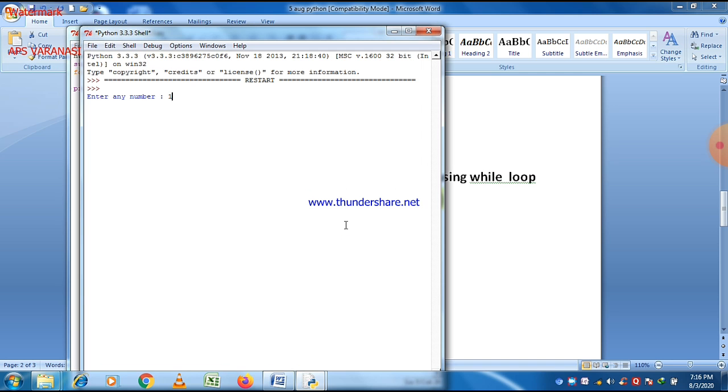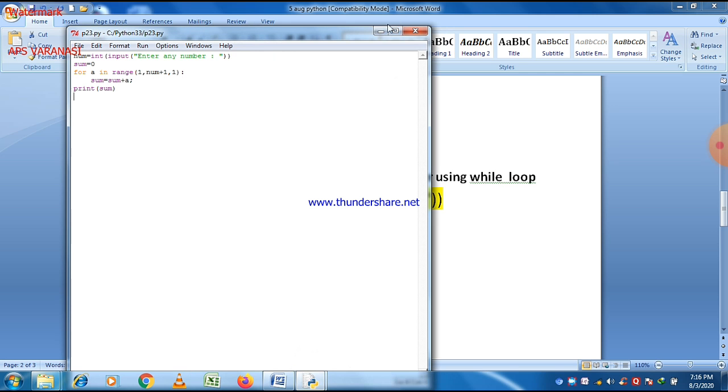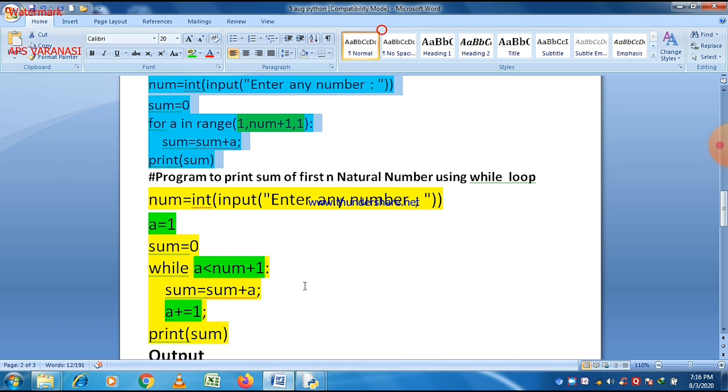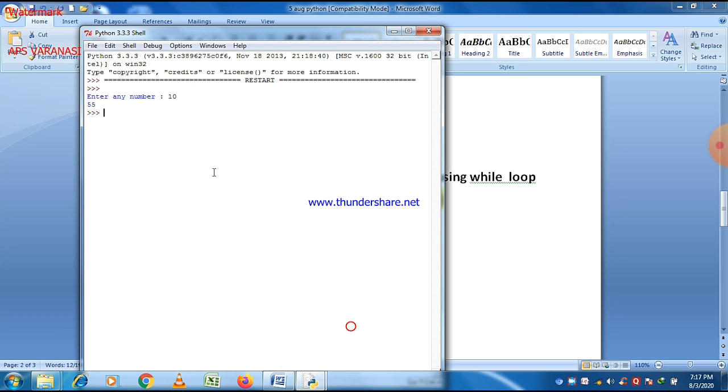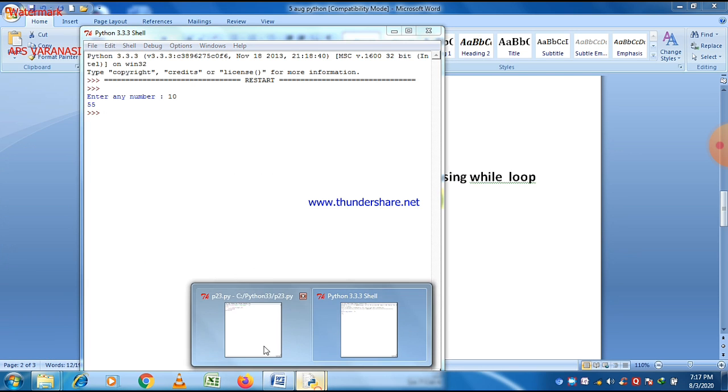You can easily see that entire number, just write, okay, let us make it simple, 10. Answer will be 55 here. You know that sum from 1 to 10 is 55. Now let us check it again for the while loop also.